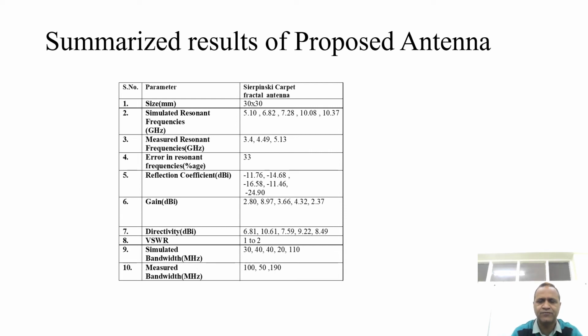And VSWR, that is voltage standing wave ratio, lies between 1 to 2. Then we have the simulated bandwidth 30 MHz, 40 MHz, 40 MHz, 20 MHz and 110 MHz. For the measured frequencies of the fabricated antenna, the bandwidth is 100 MHz, 50 MHz and 190 MHz.